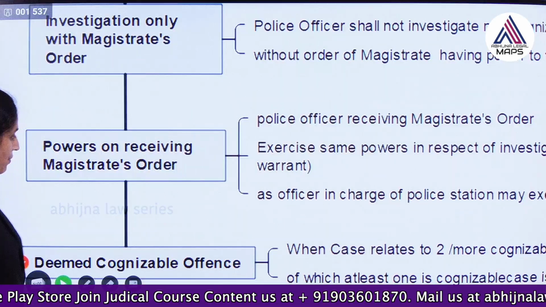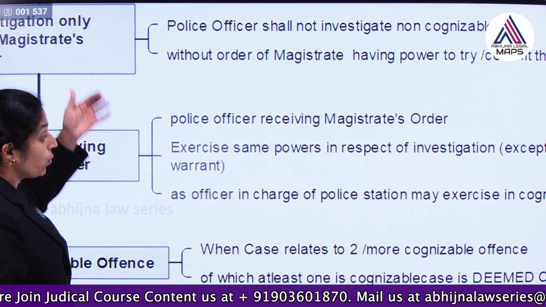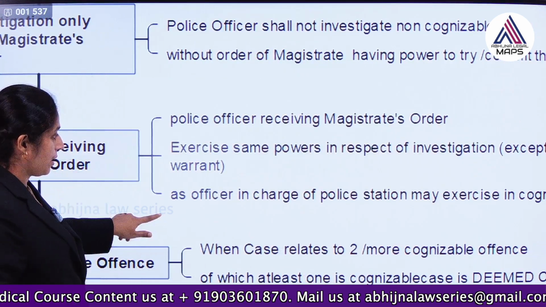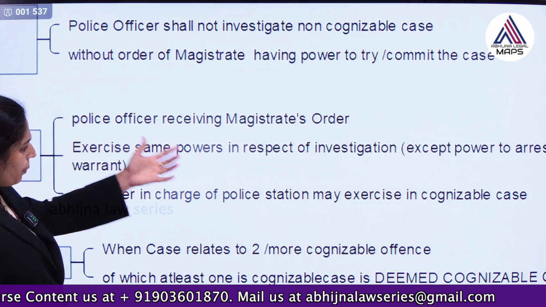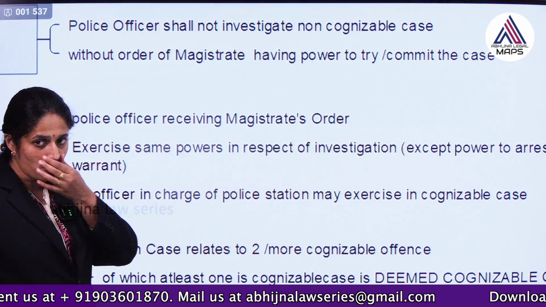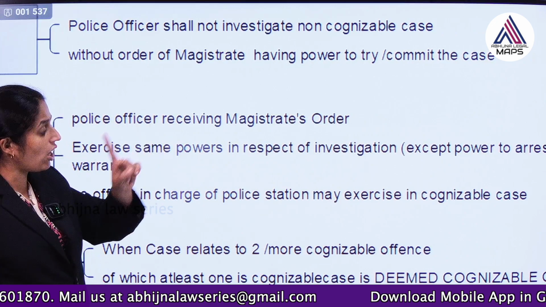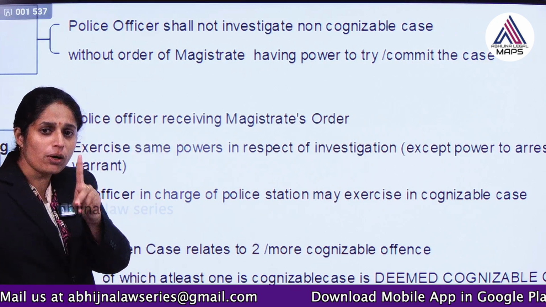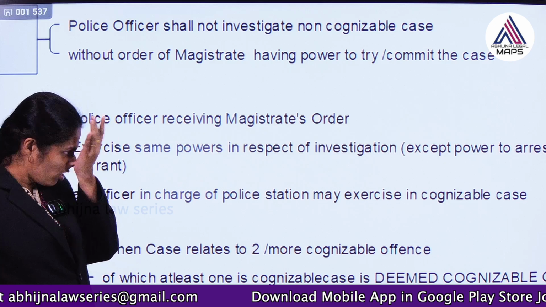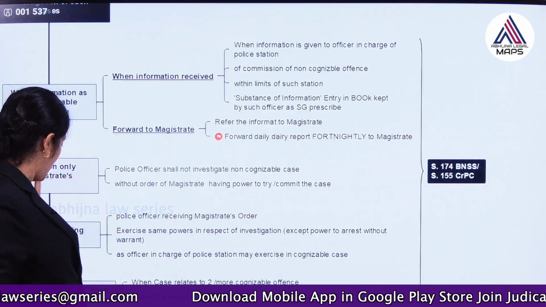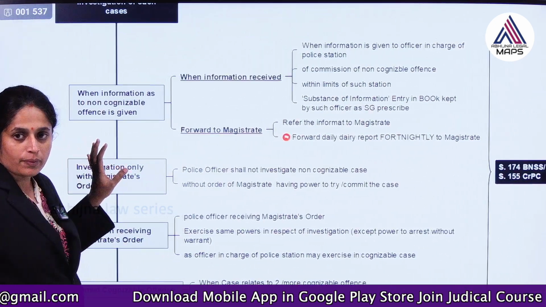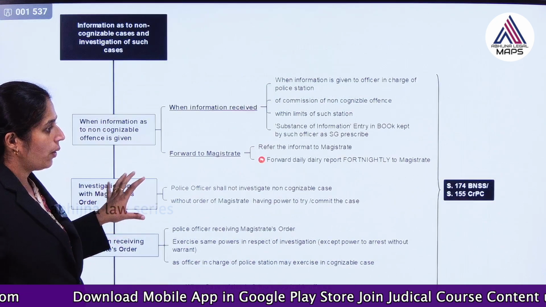So when a case relates to two or more offences, which could be cognizable or non-cognizable, of which at least one is cognizable, then it is deemed a cognizable case. Okay, I hope this is clear.